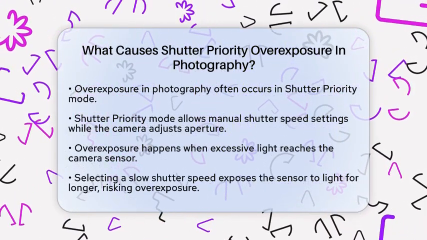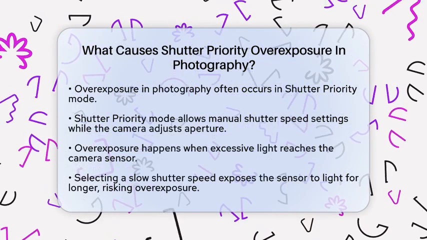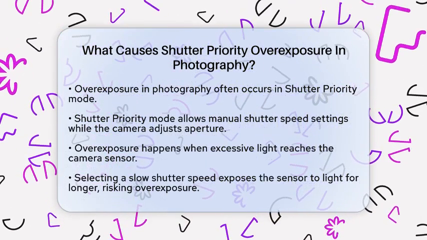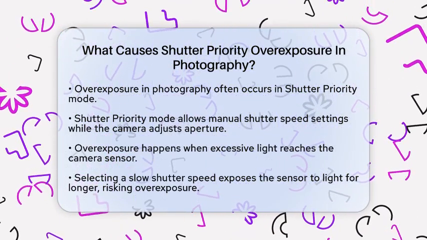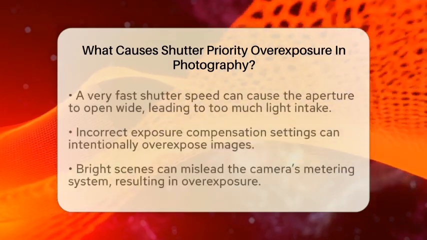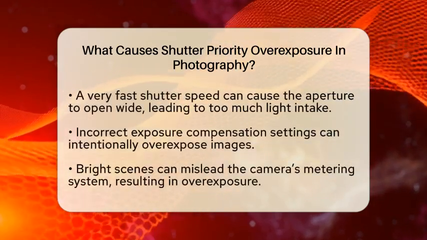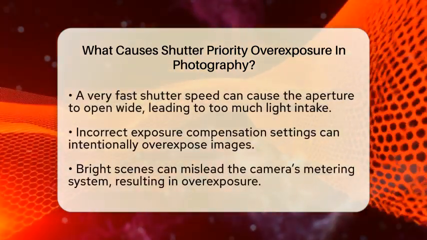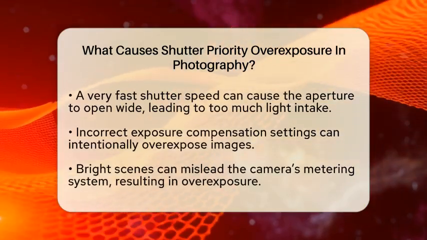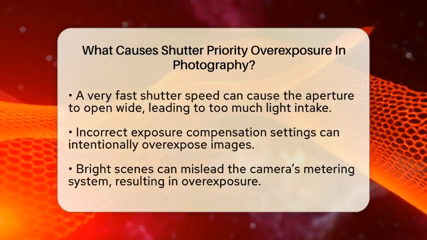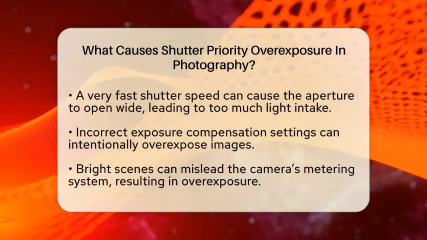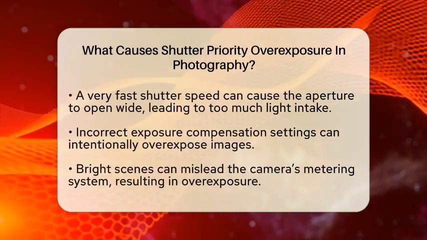One key factor is the selection of a slow shutter speed. When you choose a slow shutter speed, the sensor is exposed to light for a longer time. To compensate, the camera may open the aperture wider than needed, letting in too much light and causing that overexposed look.